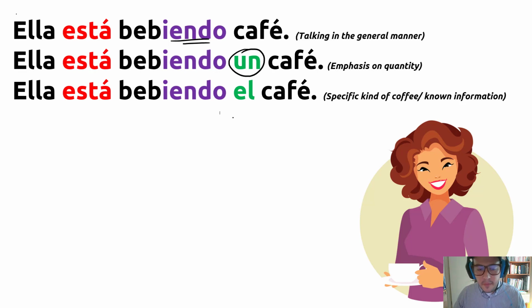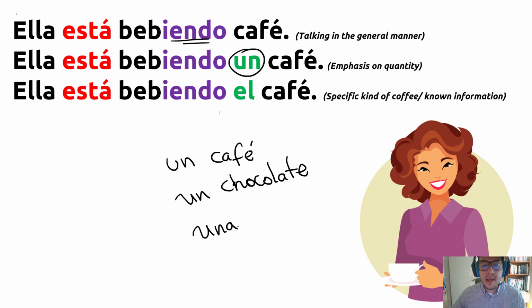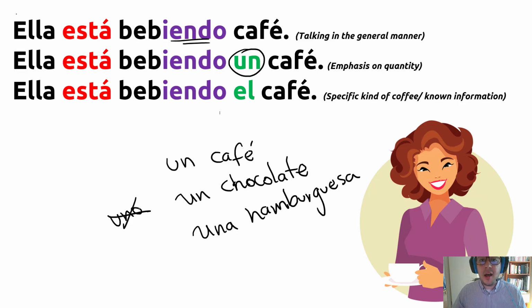One of the things you need to know, in Spanish we don't say one coffee. Uno café, uno chocolate. We don't use the number. We cannot say one coffee, one chocolate. Uno café, uno chocolate is wrong. We have to say a coffee, a chocolate. So un café, un chocolate, una hamburguesa. We cannot use uno. Uno means one, but we don't say one. We have to use the article, a coffee.